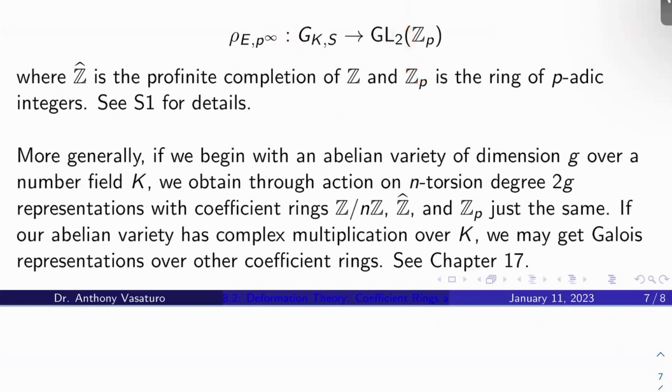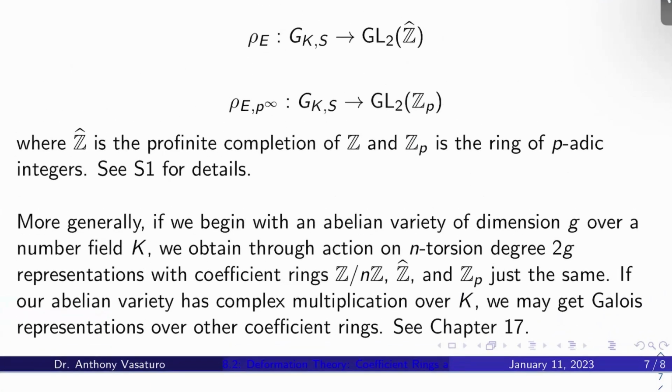Okay, if our abelian variety has complex multiplication over K, meaning its endomorphism ring is larger than Z, you may get Galois representations over other coefficient rings. We'll talk a little bit about this in chapter 17, but we won't do too much with this.